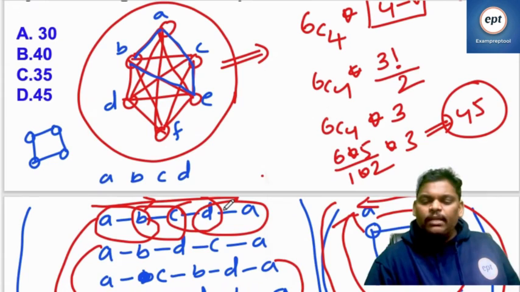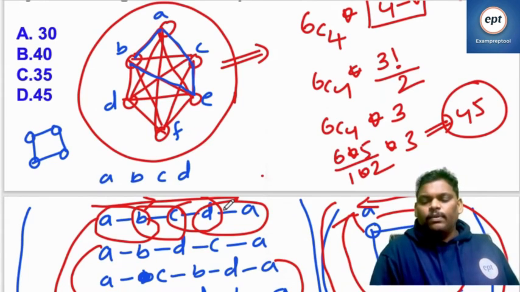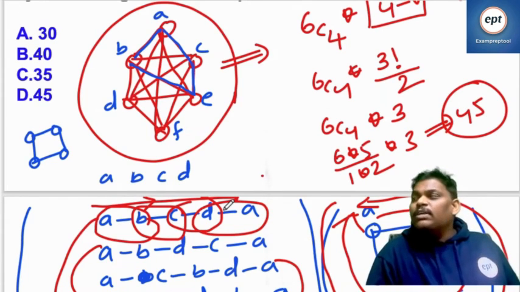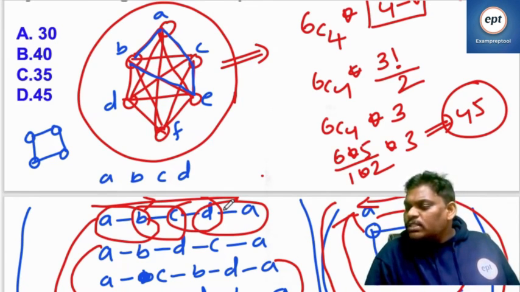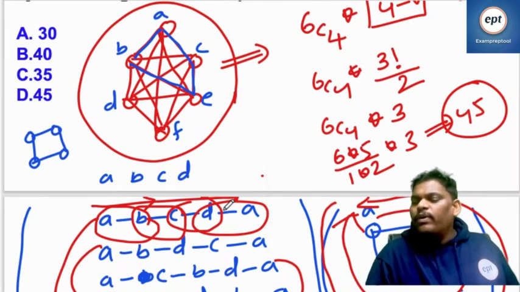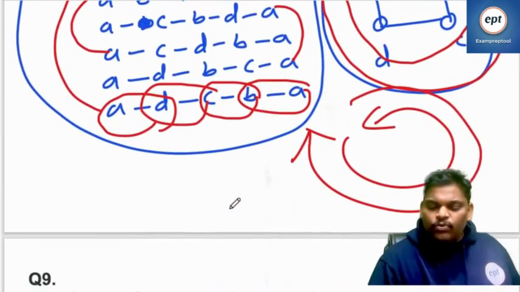If anyone is getting any doubt, let me know. Remember everyone, with n vertices, how many cycles are possible? N minus 1 factorial, because the same thing is there, clockwise also, anti-clockwise also. So N minus 1 factorial by 2, right. N minus 1 factorial by 2. So I will write that also, it will be useful to you.